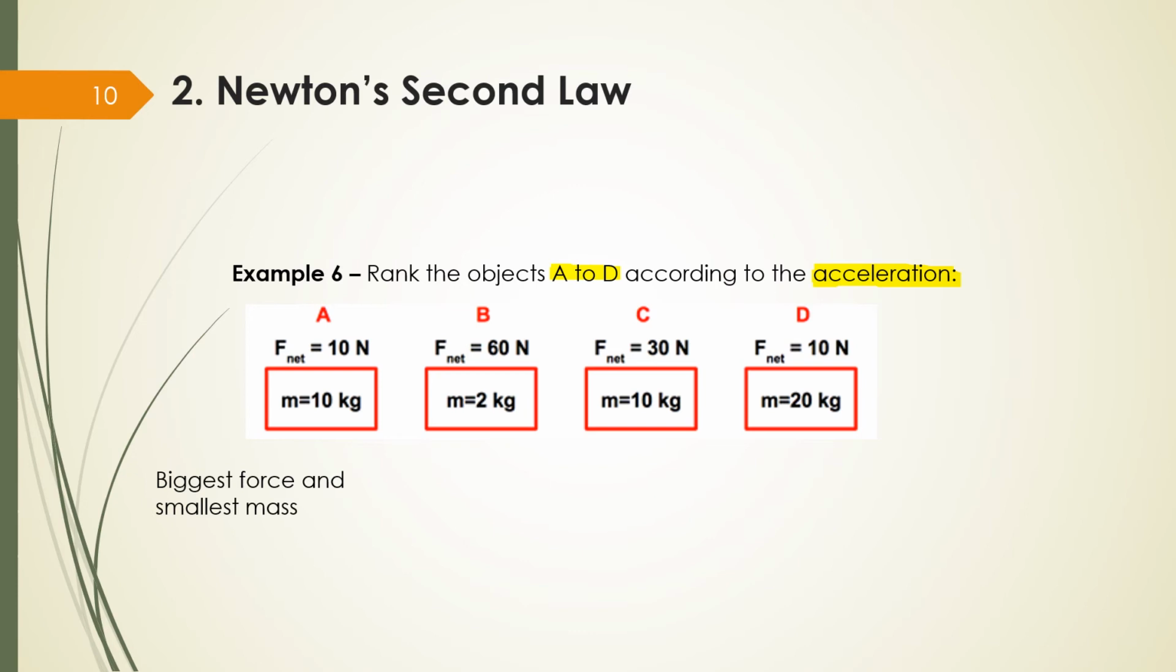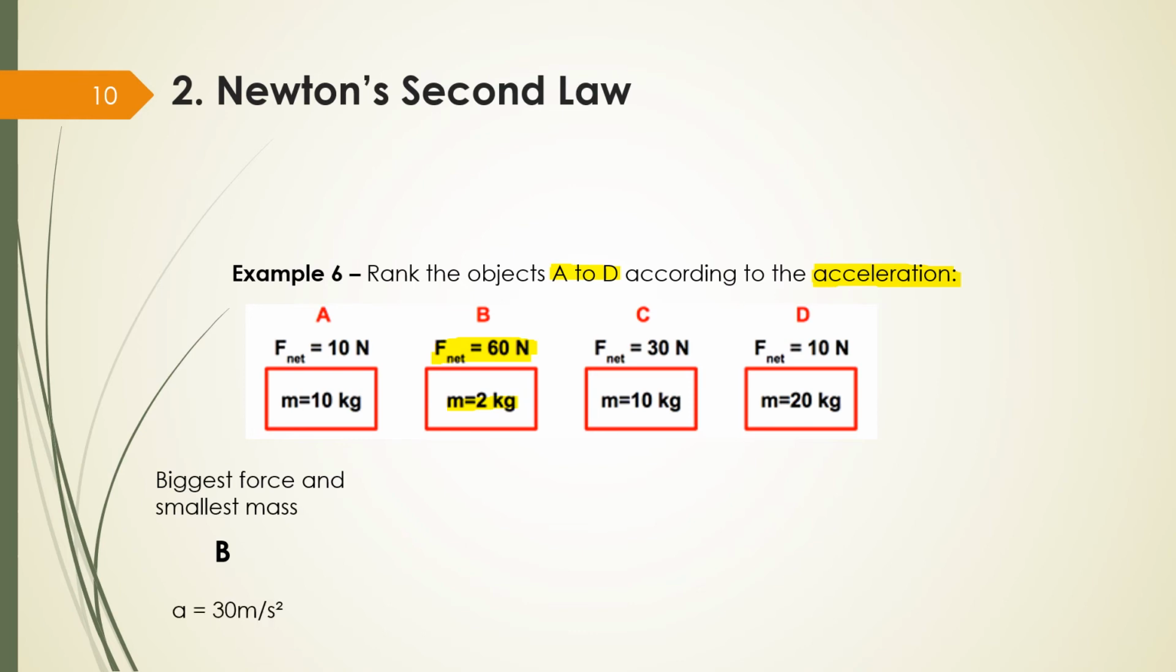Let's see the force. Who has the biggest force? A has 10, B has 60, C has 30, and D has 10. Who has the biggest one? B has the biggest one. And who has the lowest mass? A has 10, B has 2, C has 10, and D has 20. So who has the smallest? B also has 2 kilos. So what does that mean? If I have the biggest force, I'm going to have the biggest acceleration as well, right? So B is going to have my biggest acceleration.